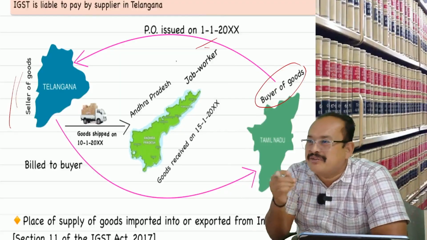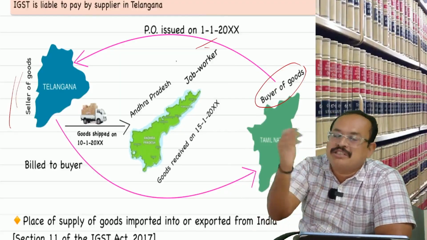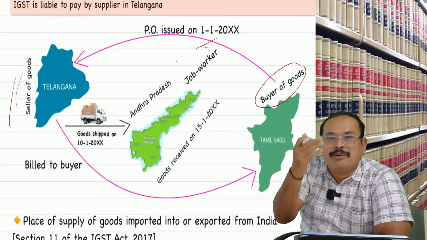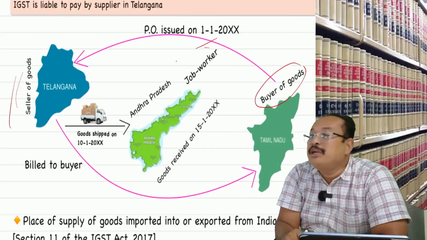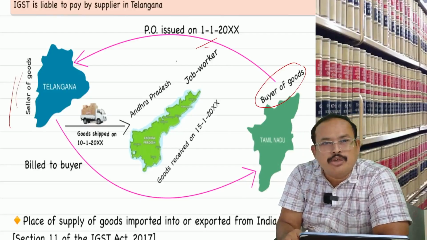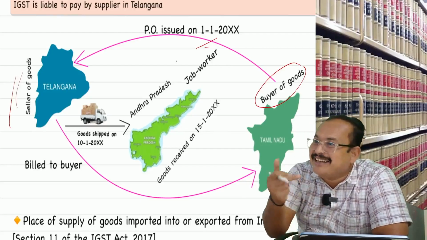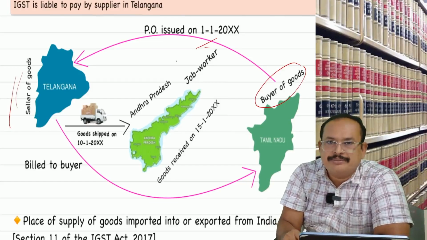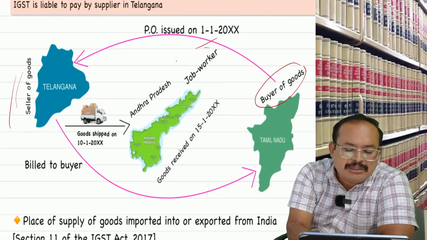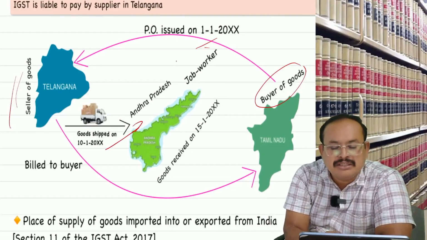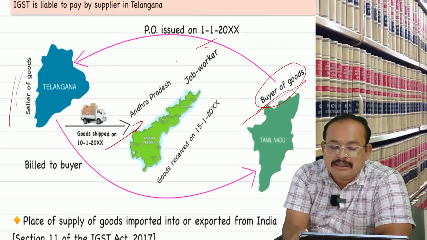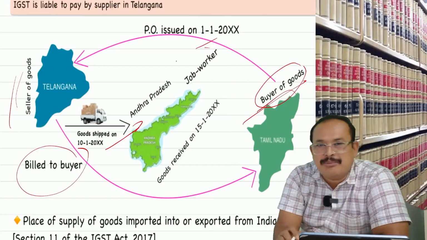So please supply the goods to my job worker in Vijayawada, Andhra Pradesh, and bill me, and I will make the payment to you. It is called bill to ship to, billing to buyer, shipping to consignee. The seller agreed, shipped the goods to the Andhra Pradesh job worker, and the buyer got the bill for making the payment.